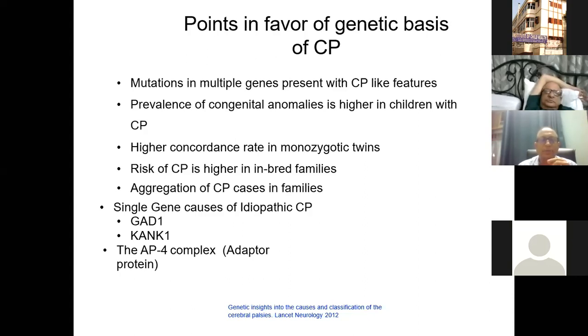And to be more specific, there are single genes that have been seen that cause idiopathic cerebral palsy, or the so-called idiopathic cerebral palsy. Just a few names are GAD1 and KANK1 and AP4 complex. These are certain genes that have been found to be associated with patients with cerebral palsy.